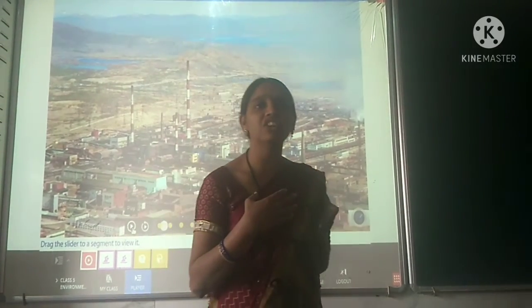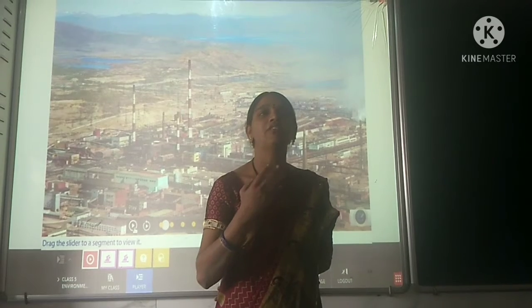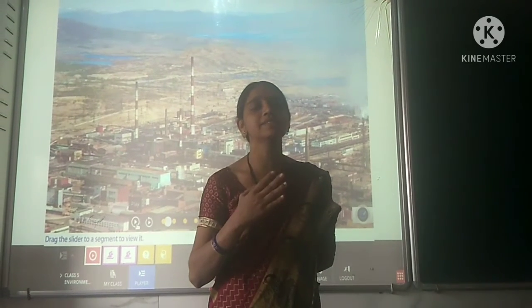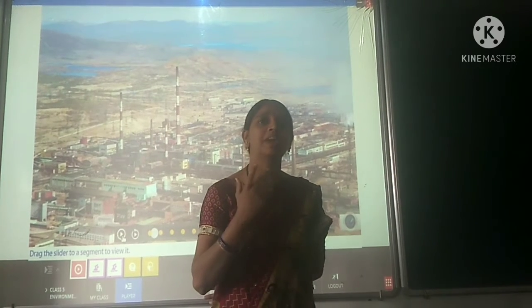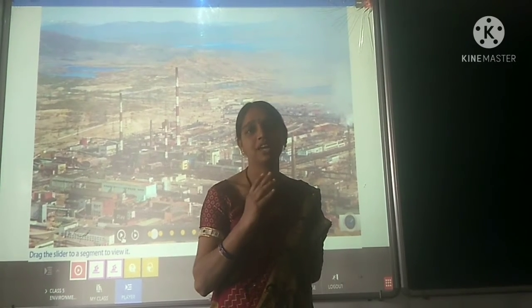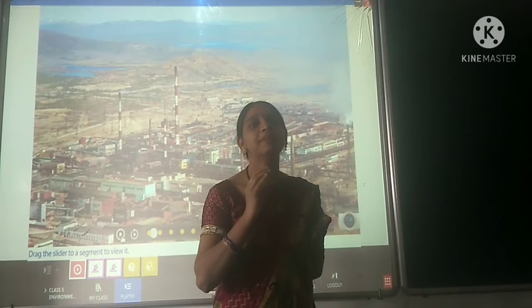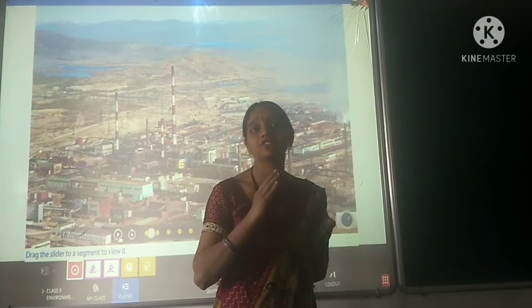What is zooming cultivation? After harvesting for 3 to 4 years, our farmers, that is in practice mostly in the tribal regions where the tribal people live in forest. These tribals are nothing but the people who live in forest. We call them tribals.